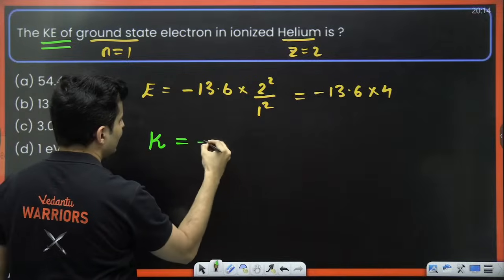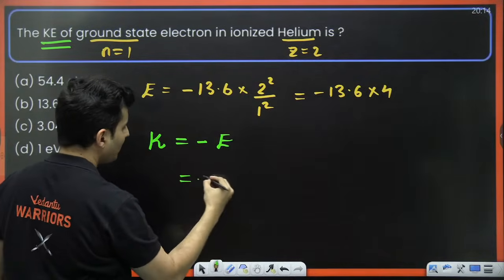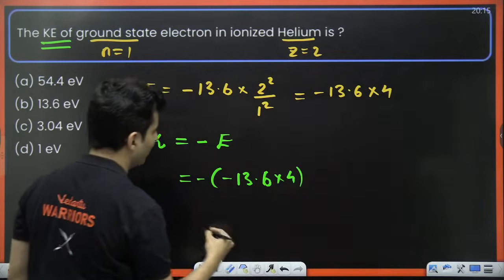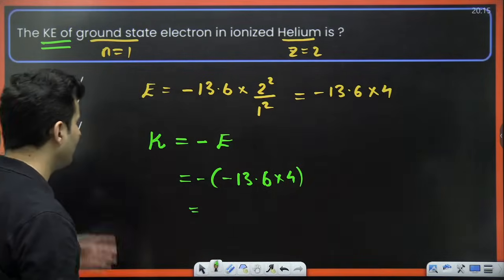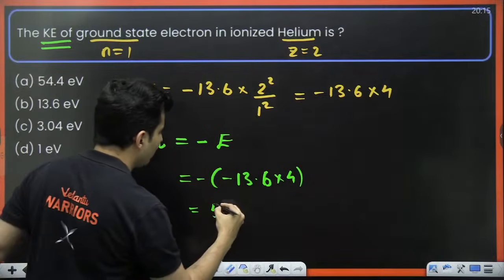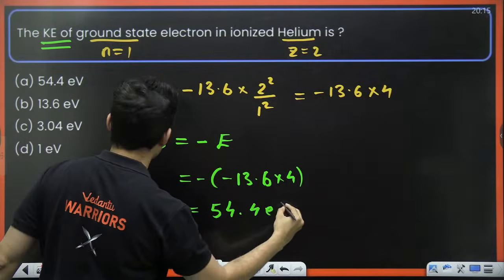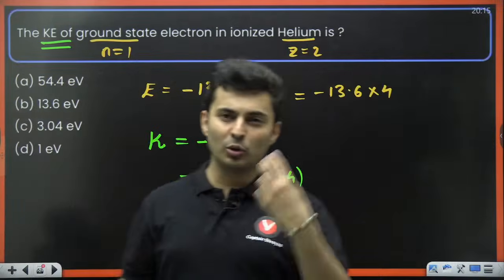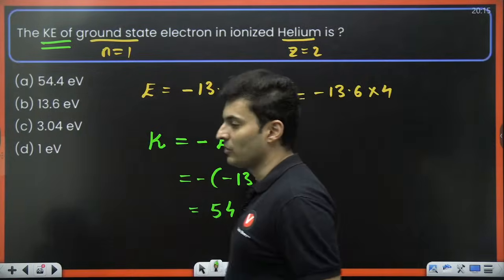Kinetic energy is negative of the total energy. So it is negative of minus 13.6 multiplied by 4, so positive. 13.6 into 4, obviously 54.4. It is the largest option over here. Don't even have to break your head. Obviously it will be more than 13.6. Don't sit and calculate in the exam. Only one option is there. If two options are there like that, then you will have to calculate.